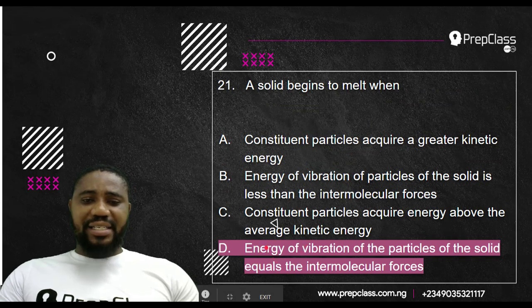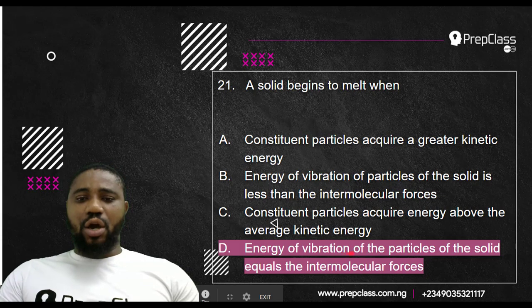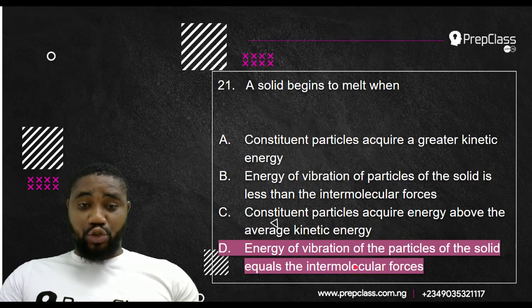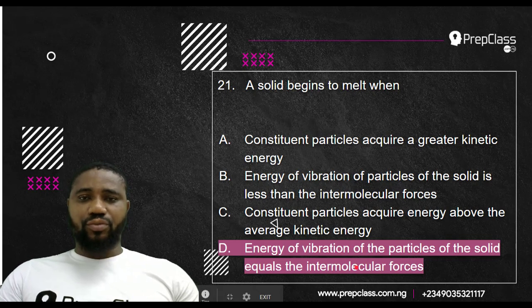So you can see here that D states energy of the vibration, that's the average kinetic energy of the molecules of the solid, equals intermolecular forces. So the best choice is D. I don't know if you have the past question with you. It's like they went for C, but it is wrong. It is somebody that is answering the question. Are you following? It is wrong. The best choice is D.